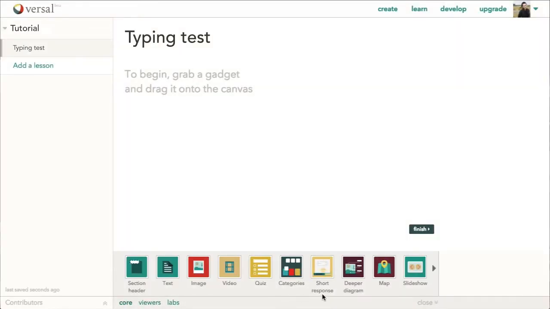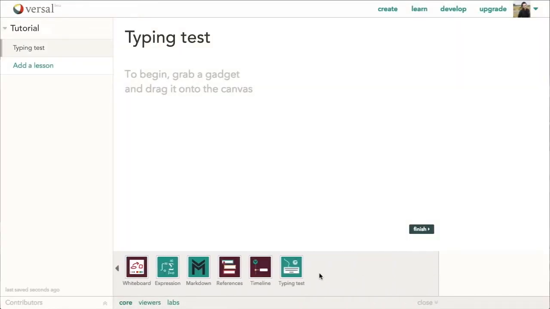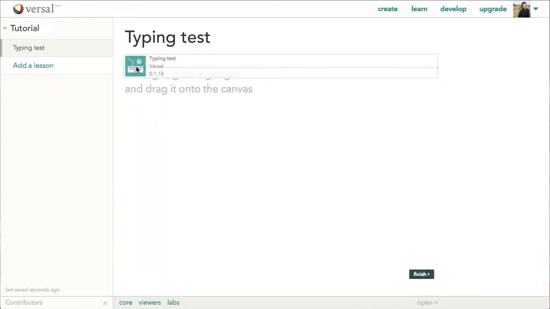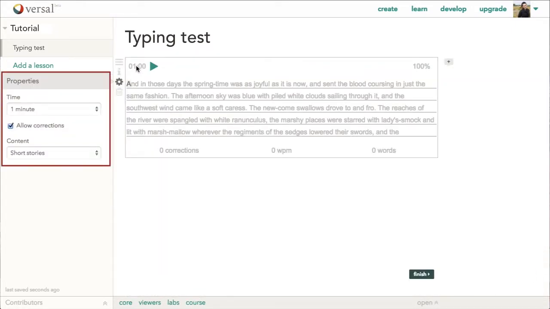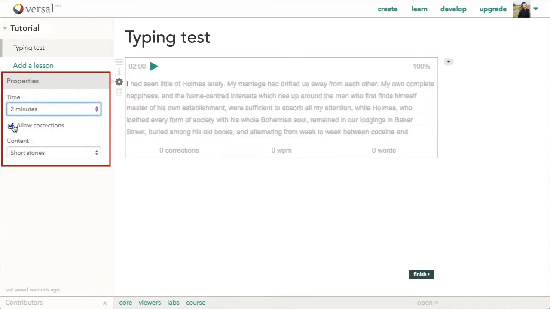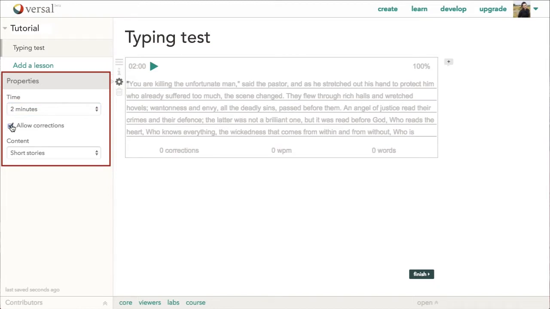To use the typing test gadget in your course, drag the gadget into the player. A property sheet will appear at the left. Here, you can choose how long the exercise will last, whether learners are allowed to correct their mistakes, and the type of text used for the challenge.